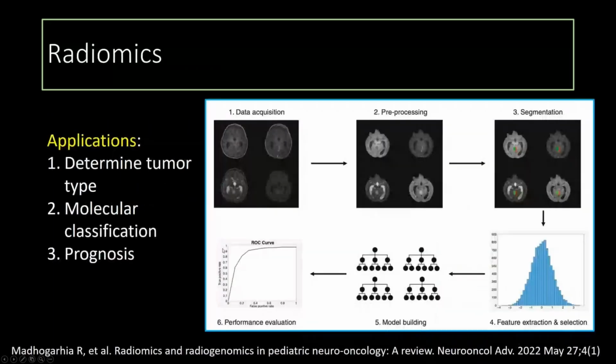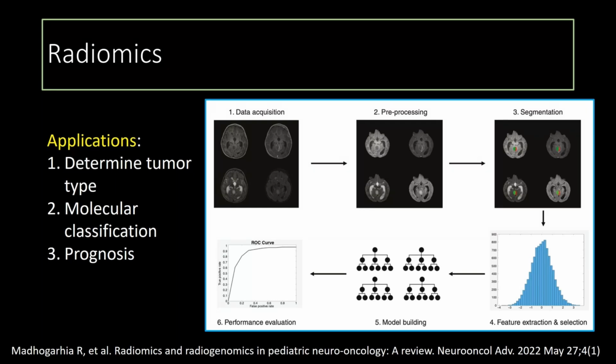And if we're talking about advances in pediatric neuro-oncologic imaging, radiomics is really becoming more robustly studied in this patient population. So basically, the idea would be to determine tumor type, have better molecular classification of tumors preoperatively, and also try to figure out if we can predict prognosis based upon data that's been extracted from MRI.